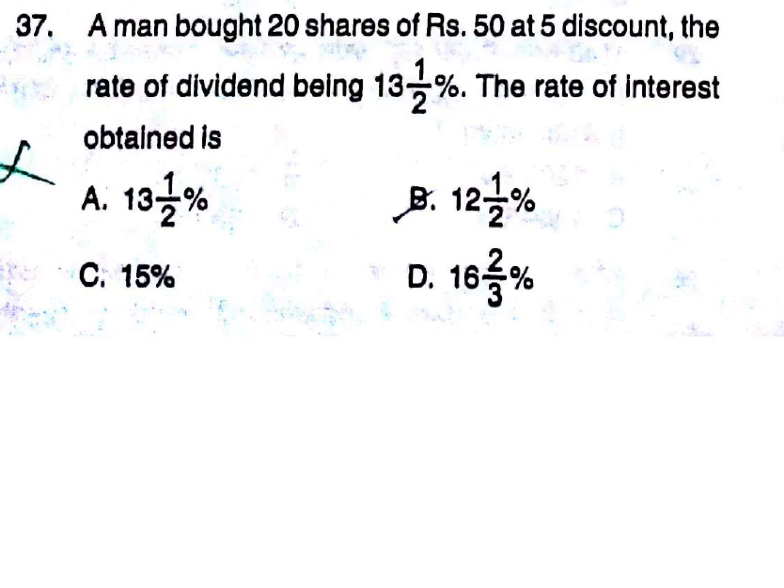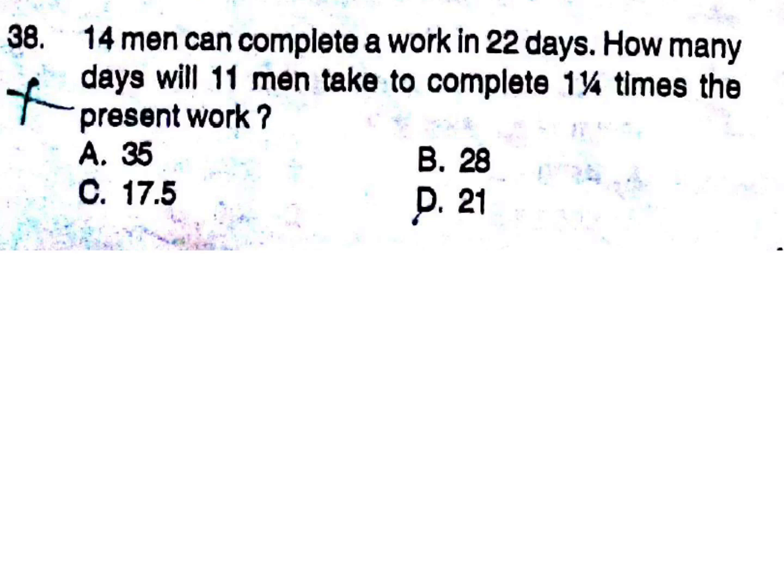A man bought 20 shares of Rs 50 at 5 discount, the rate of dividend being 13.5%, the rate of interest obtained is how much? 14 men can complete a work in 22 days. How many days will 11 men take to complete 1 and 1/4 times the present work? Time and work.